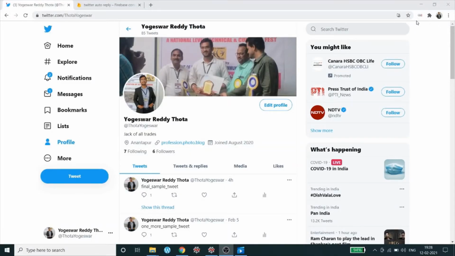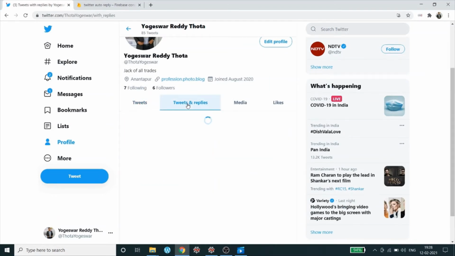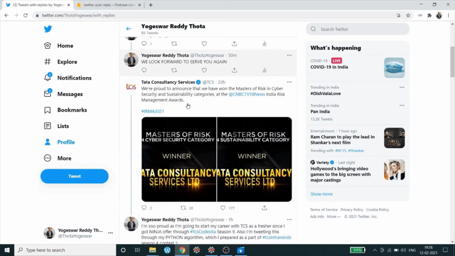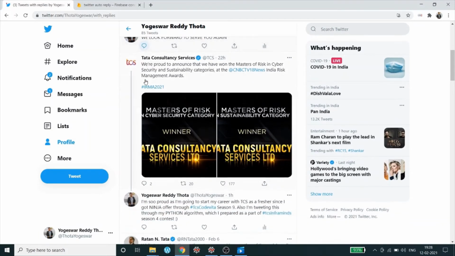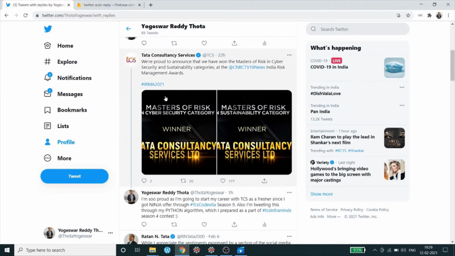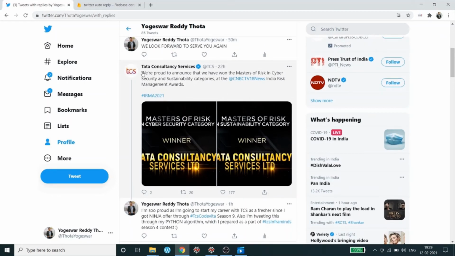I'm eagerly waiting to show you some of the craziest tweets that have been posted ever by using my Python algorithm, which has been coded for this contest. This one was recently tweeted, and here is the other one which has been posted for the TCS official Twitter page. The recent one they posted was regarding their Masters of Risk in Cybersecurity and Sustainability categories.